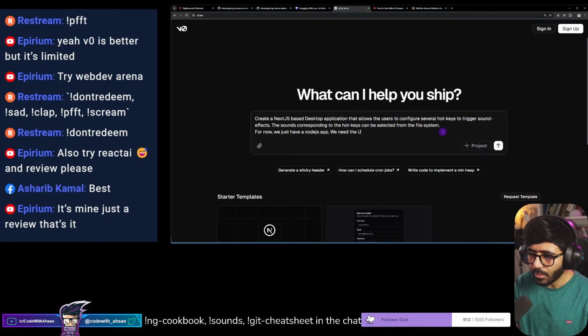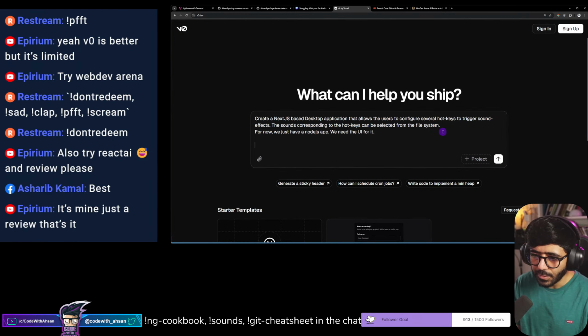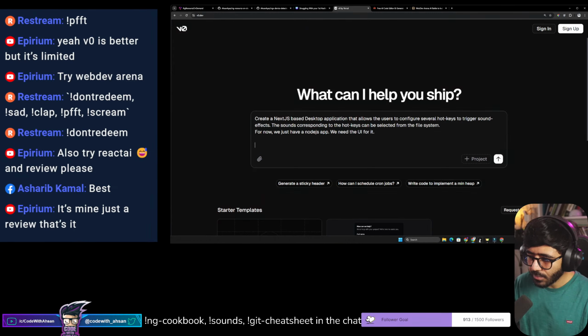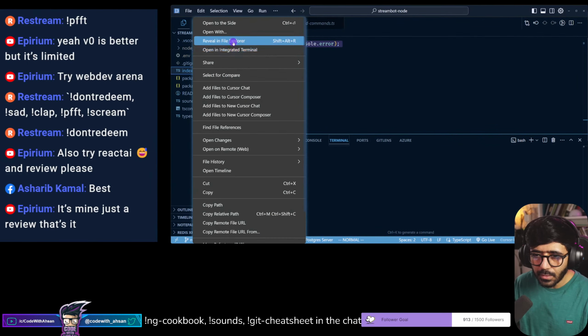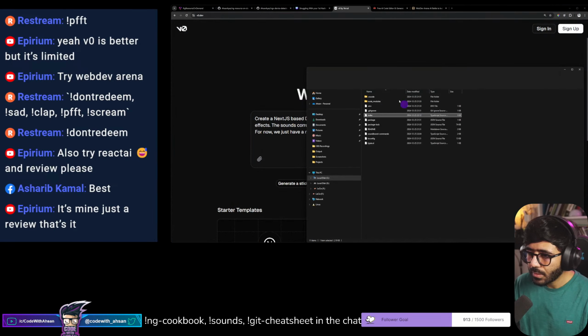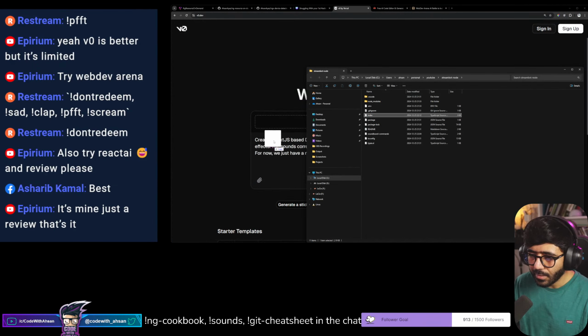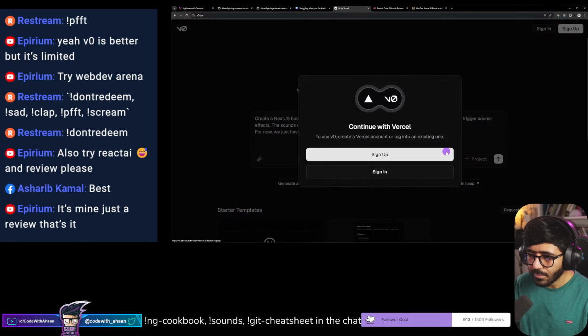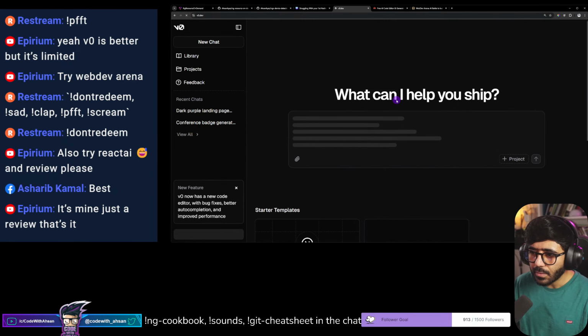We need the UI for it, for example, right? And then we'll add more details as well. So here, let's quickly open this in the file explorer, and then we can add the index.ts, continue with Vercel. Okay, I can log in to Vercel.